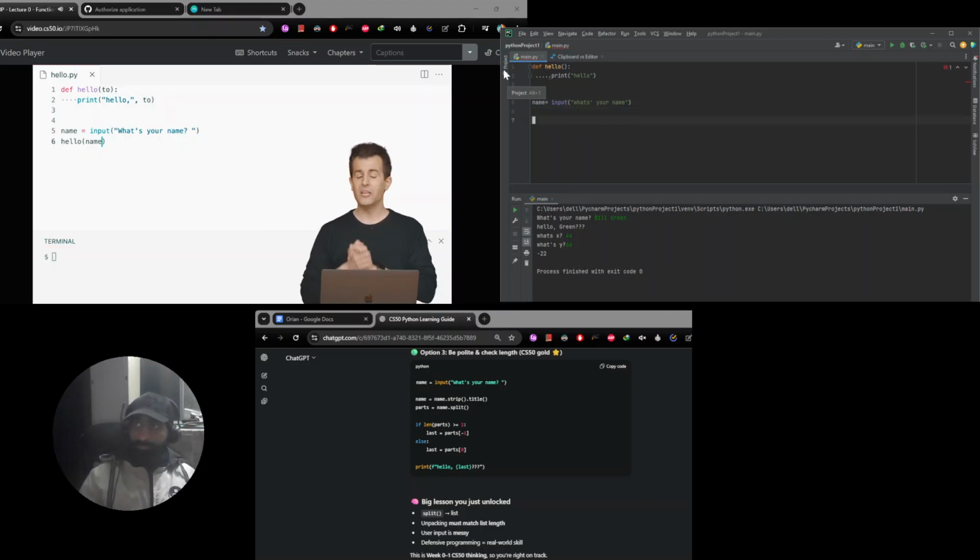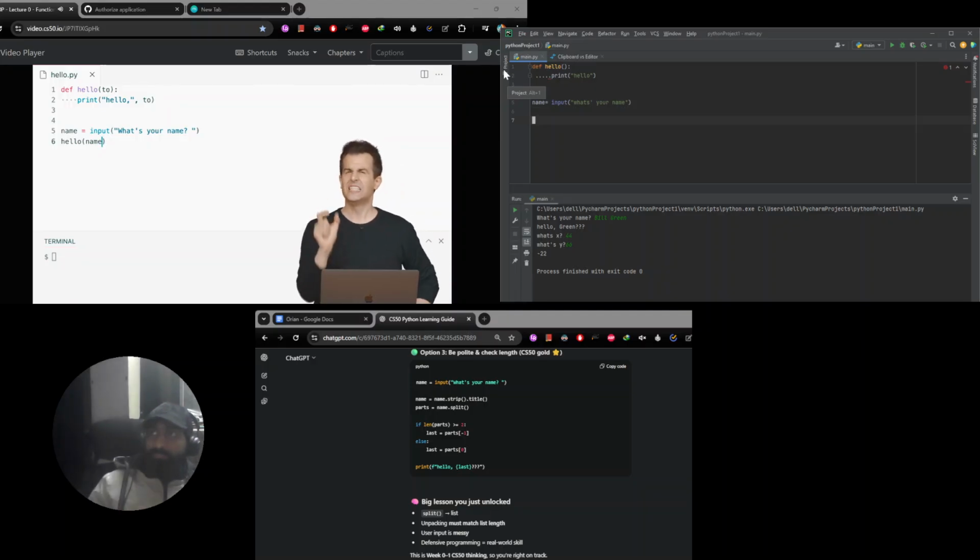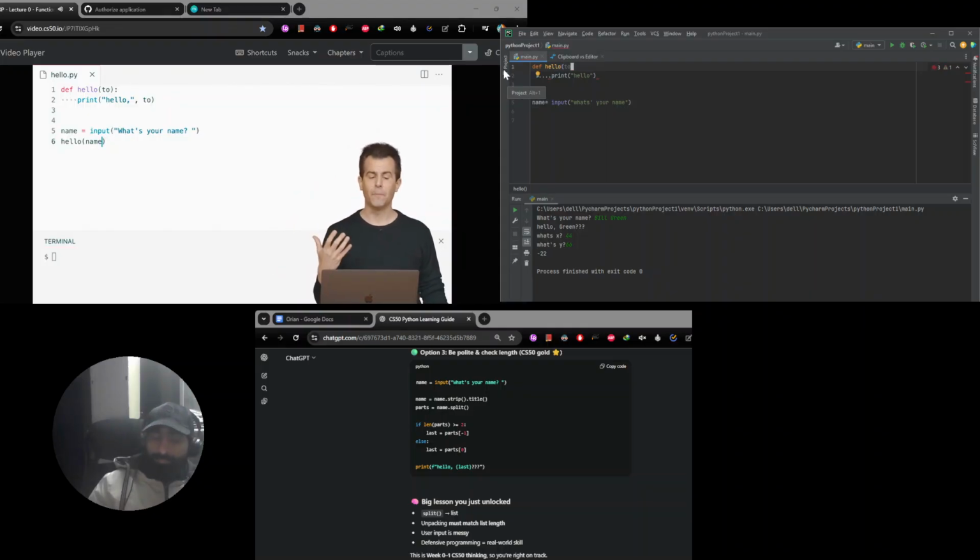So what am I now doing? On lines 1 and 2, I'm defining my very own function called hello. But this time, that function has been designed to take a parameter, a single parameter, as input. And I'm using the value of that parameter, which I called to, plug into print so that I see not only hello, but also that person's name. What am I doing on line 5? Same as always. I'm just getting the user's name. Line 6, I'm not only calling hello, I'm passing as input the name variable as an argument so that that's what gets passed into hello.